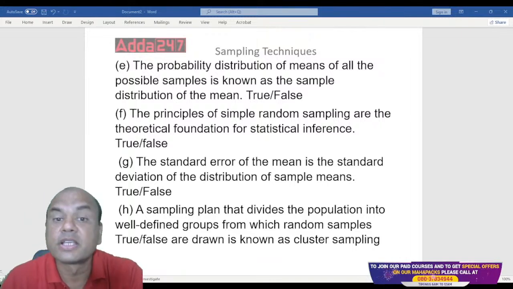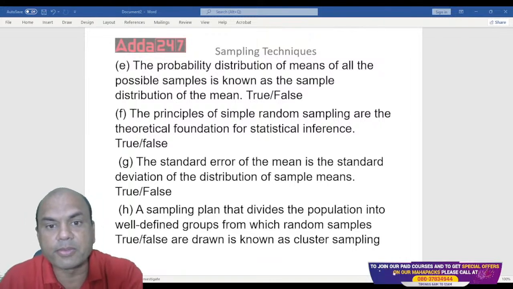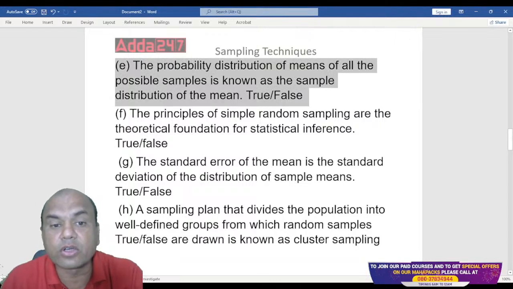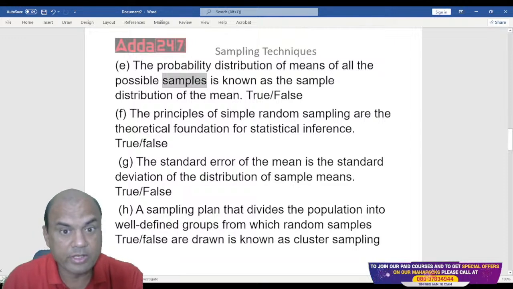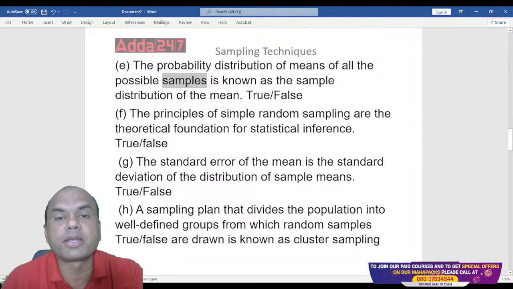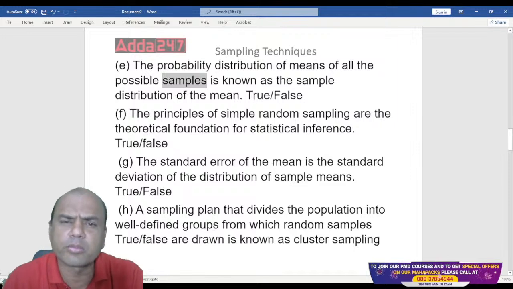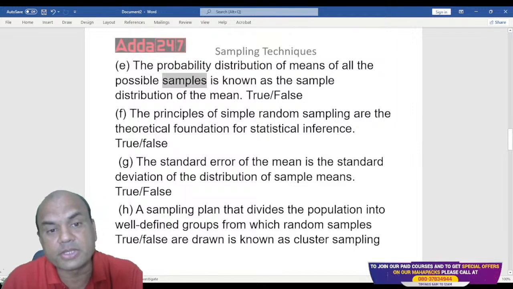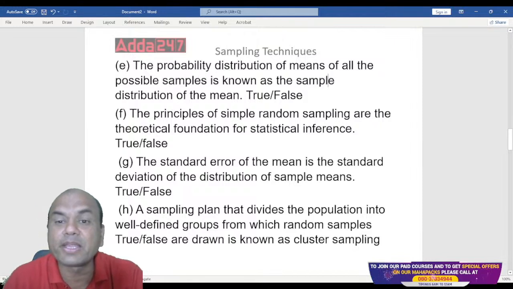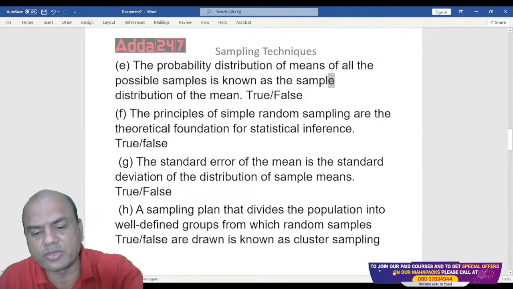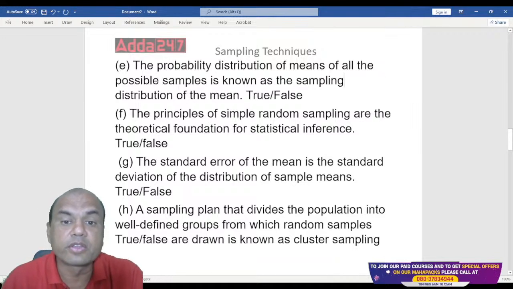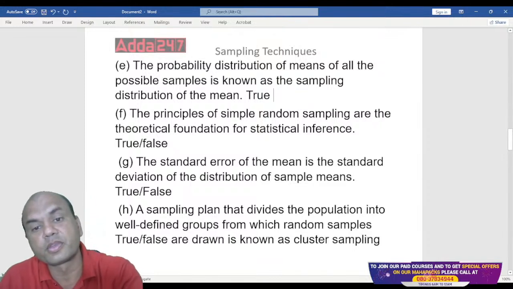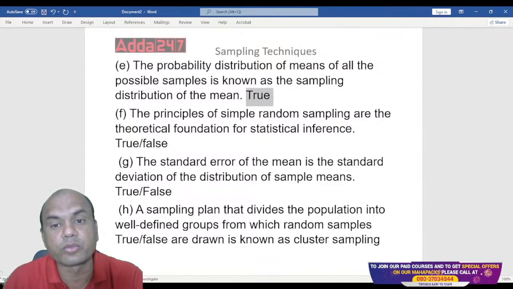True or false? See here, what are we talking of? Probability distribution of the means of the samples. So we are focusing on the word samples over here. Whenever we are doing the probability distribution of any mean or mode or median, anything for the samples, it is known as the sampling distribution. That is the right word actually, sampling. But in the exam they might give you sample also. So this answer is again true.